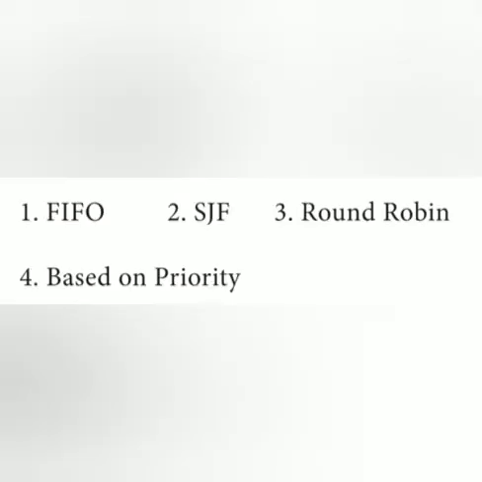The system has to allocate processes. The following algorithms are mainly used to allocate the jobs, that means processes, in the processor. The following four types of algorithms are used. The first one is FIFO, first in first out scheduling. The second one is SJF, shortest job first. The third one is round robin. The fourth one is based on priority. So what are these algorithms? That is the question.